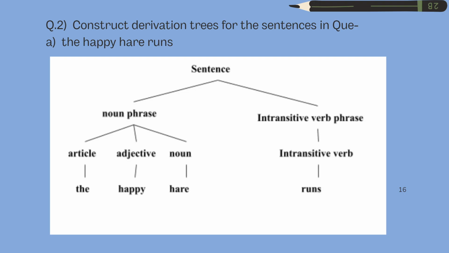As we can derive in this question, the sentence is divided into two: noun phrase and intransitive verb phrase. Again, the noun phrase is divided into three: article, adjective and noun, and these have the values "the happy hare". On the right hand side we have the intransitive verb phrase given as intransitive verb, "runs". This whole derivation tree is derived according to the production rules.